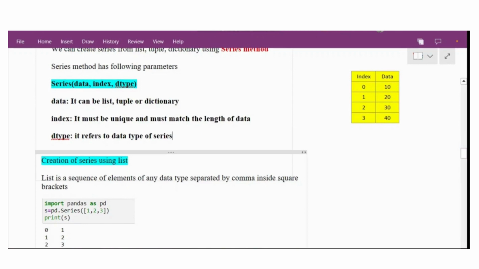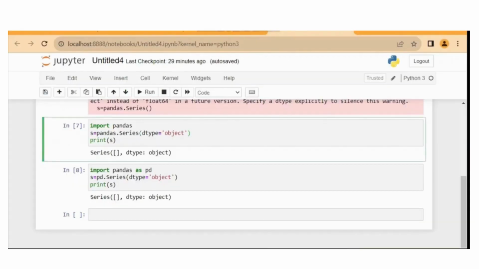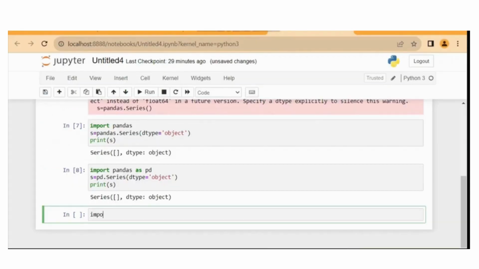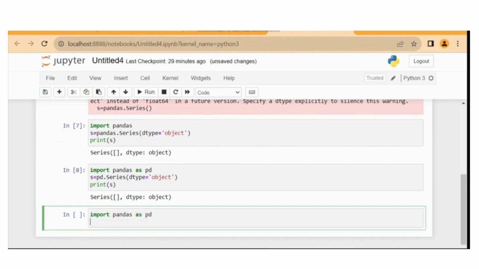So let's see how to create series using a list. We have to write the import statement, import pandas as pd. Then we create a series object s1 equal to pd.Series, and a list. As you can see, inside the parentheses you have to give square brackets.